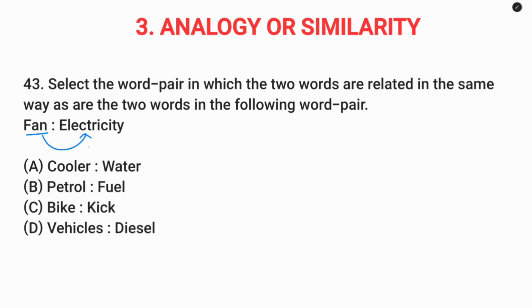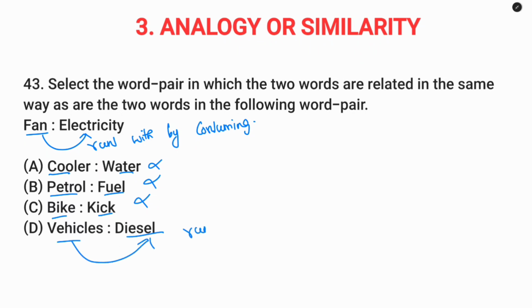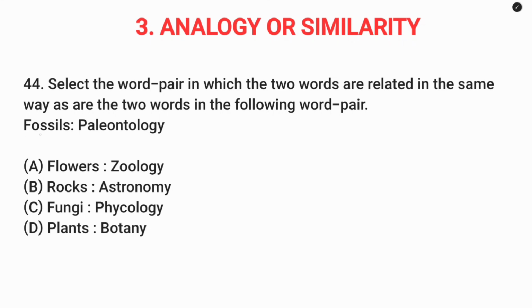Question number 43. So a fan runs with electricity by consuming electricity. In the same way, so this is not related. Petrol fuel not related. Bike kick. So this is also not related. Next vehicle diesel. So vehicle runs with by consuming diesel. So option D.